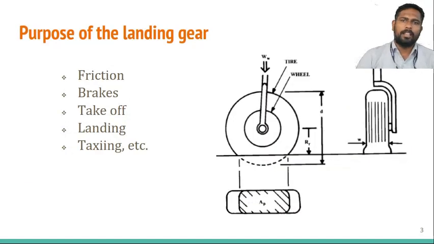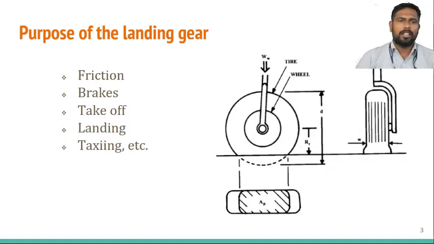The purpose of the landing gear. The landing gear's purpose is takeoff and landing, which come into the picture with a lot of friction, brakes as well as taxi. While considering the friction, the area of contact with the ground surfaces, our tires, will generate friction.